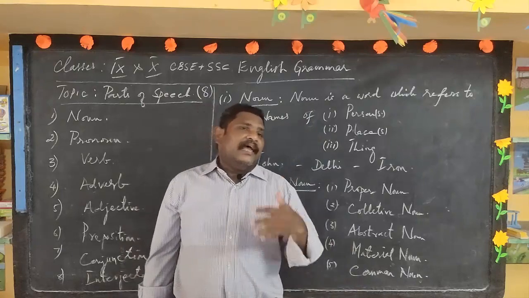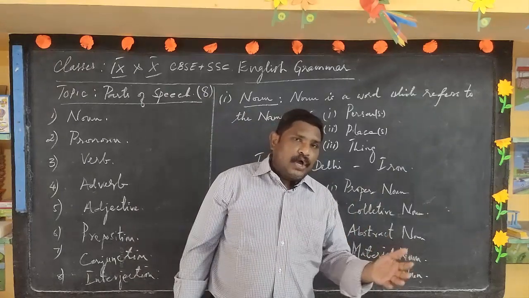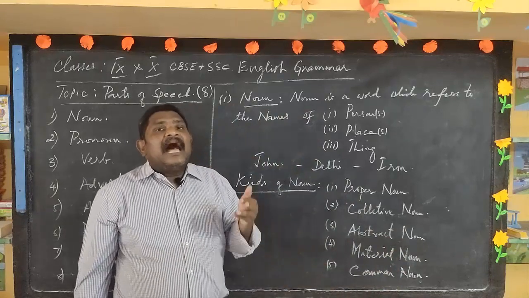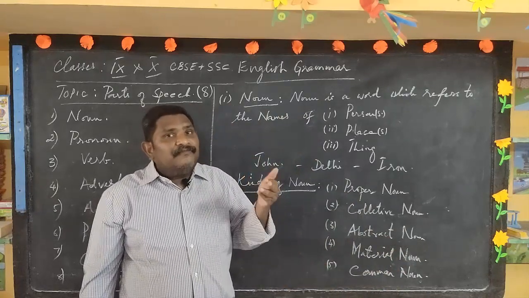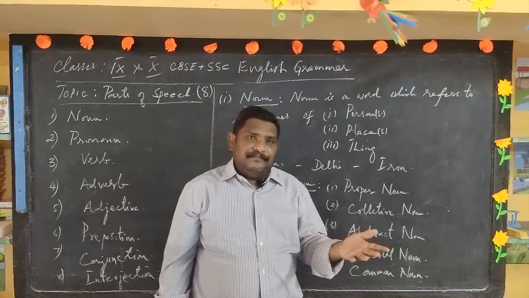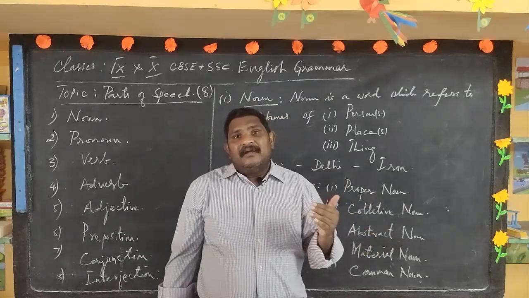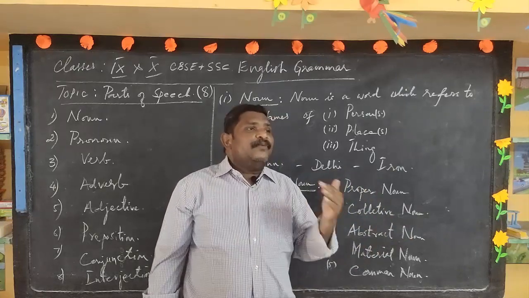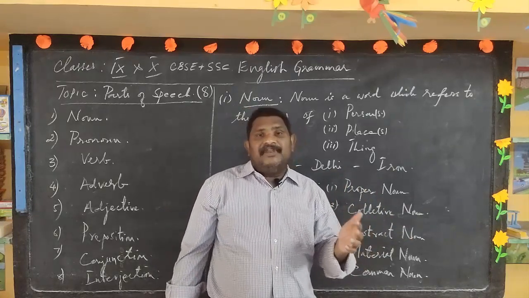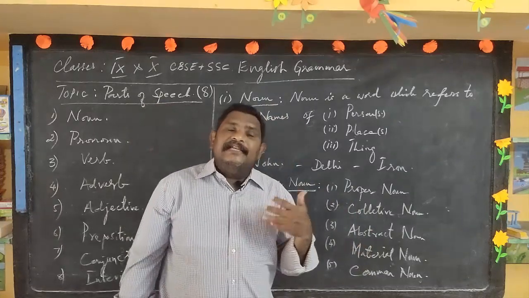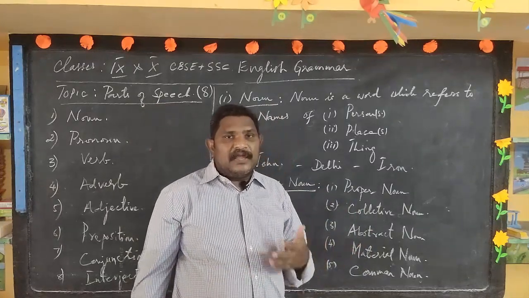When describing John, I am referring to him with the pronoun he, so I need not use the name John all the time. In the same way, a feminine gender can be referred to with she. That's how the pronoun is used in the English language.